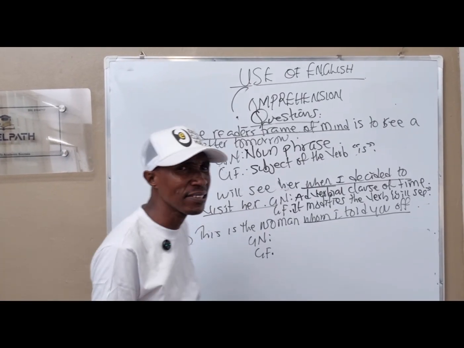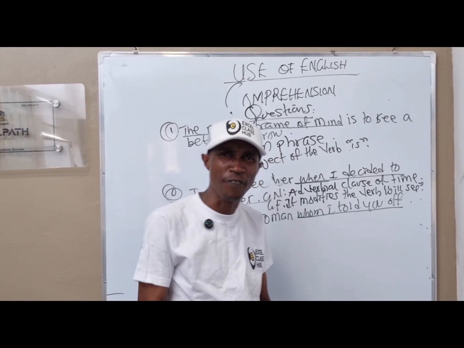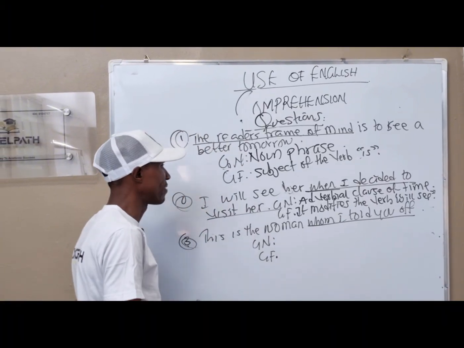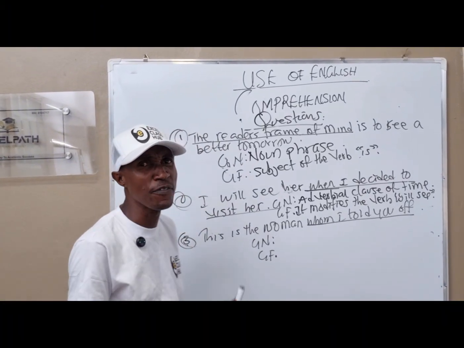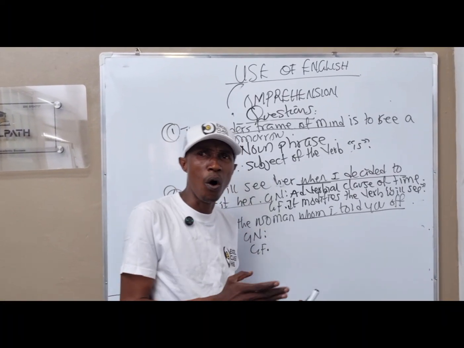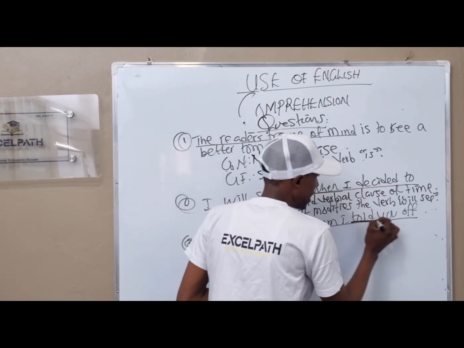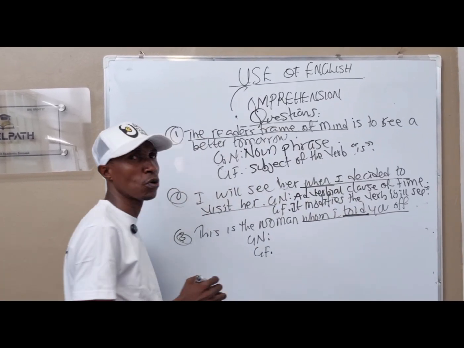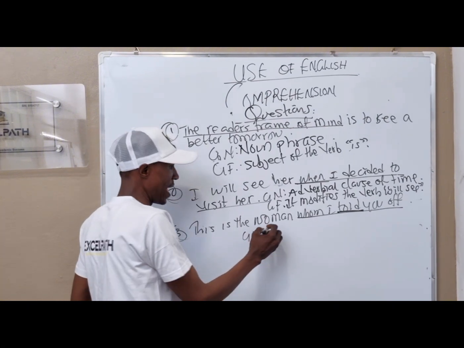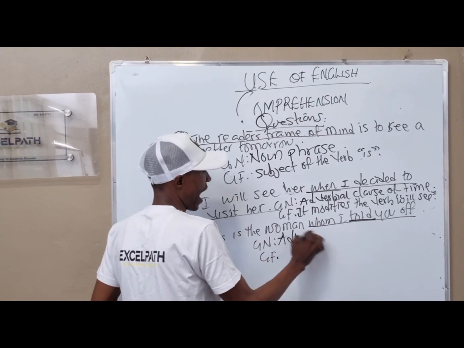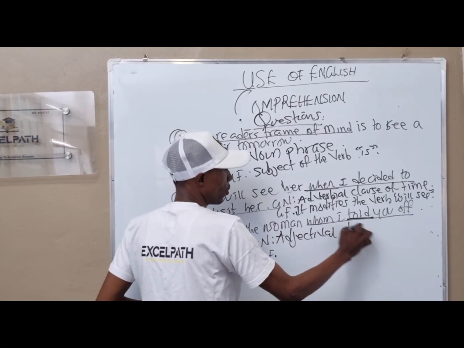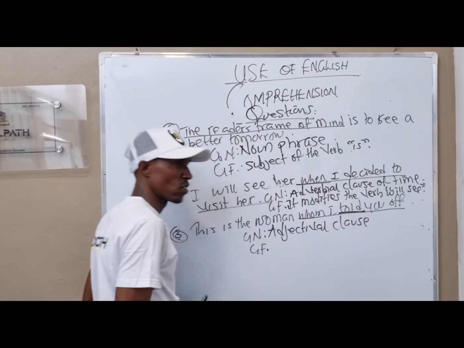"Whom" is a pointer to adjectival. And for the fact that it's an adjectival, you need to know if it's going to be a clause or a phrase. Now, we have "told" in the question, and since we have "told" in the question, it connotes a verb. And the answer is adjectival clause.